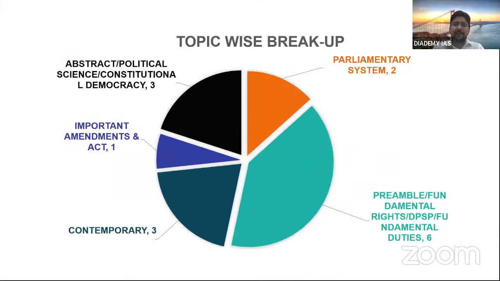Then this is the topic-wise breakup of this year's exam. First, the parliamentary system. In the parliamentary system, basically there is the legislature, state legislature, Lok Sabha, Rajya Sabha, right? Members of these, MPs, MLAs, then the leader of the house, leader of opposition also. Then your presiding officer, that is the Speaker of Lok Sabha, the Vice President, that is the Chairman of Rajya Sabha. Similarly, there is the Speaker of the legislative assembly. So all of those come under the parliamentary system. We will see, and it is also part of federalism.